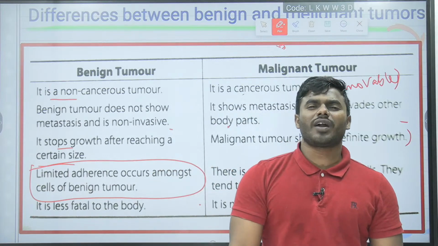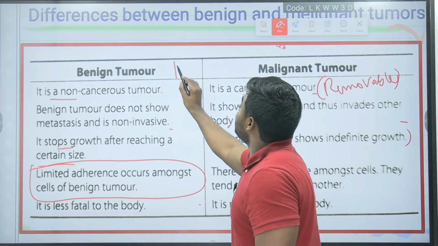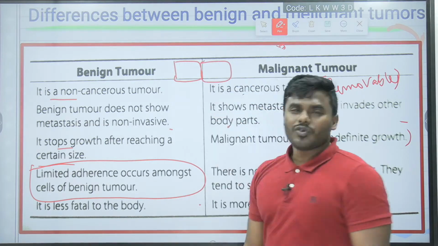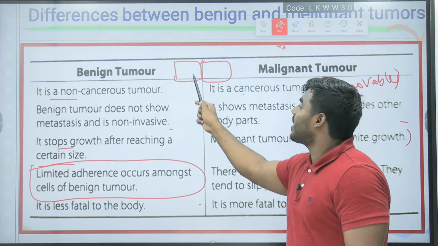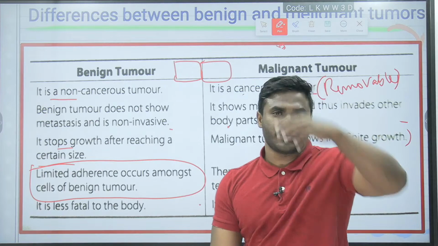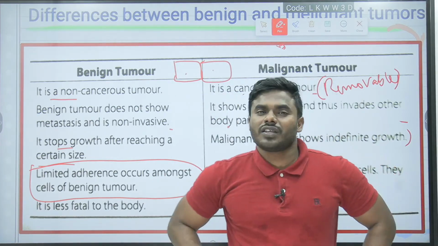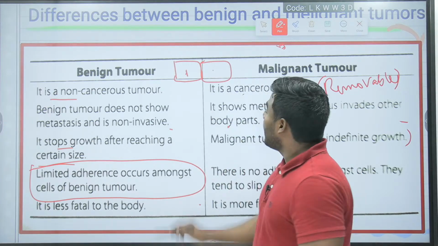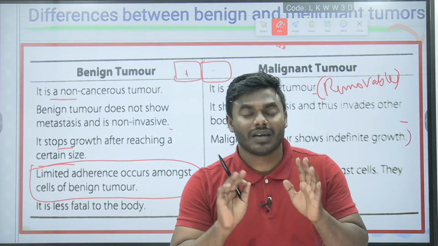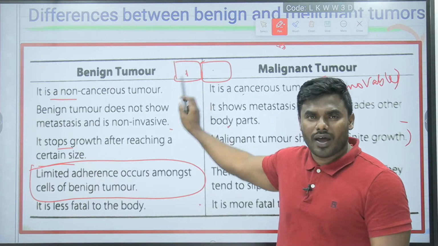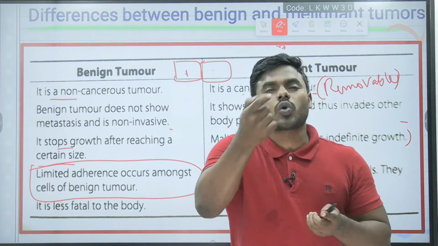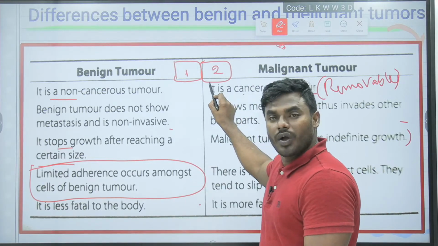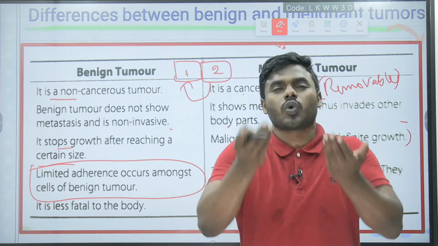What do you mean by the word adherence? Everyone just pay attention. This is one normal cell, and this is another normal cell. Now you can see both the cells are connected with each other. Yes or no? Of course, yes. Now the point you have to remember, follow me very carefully: cell number 1 restricts the excessive growth of cell 2. Don't get confused, friends. Similarly, cell 2 can restrict the excessive growth of cell 1.